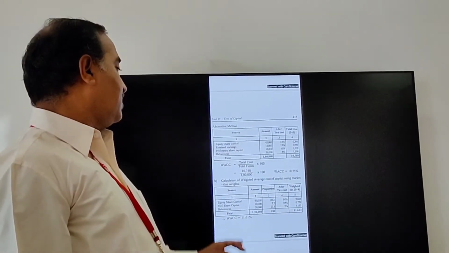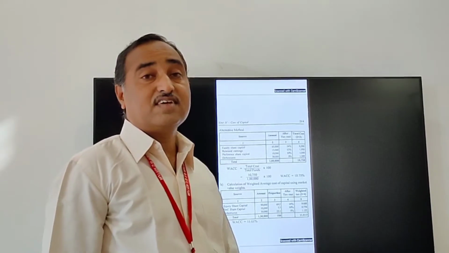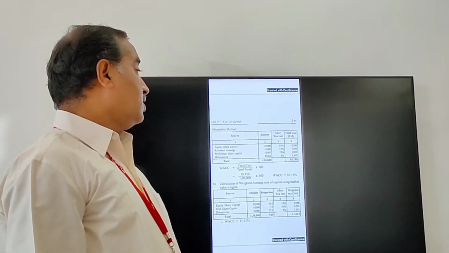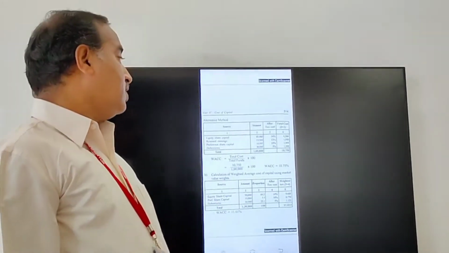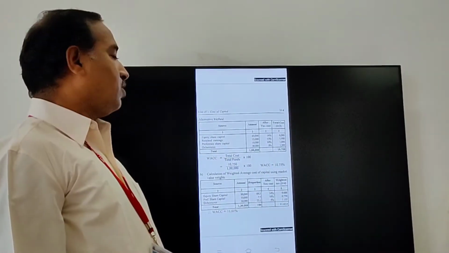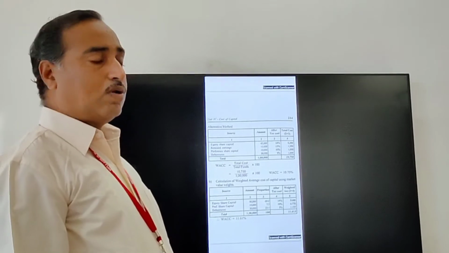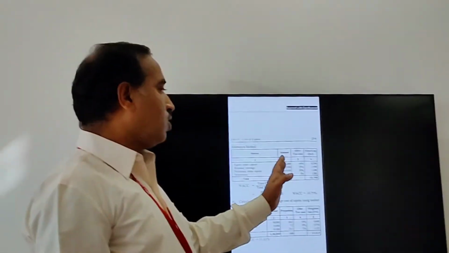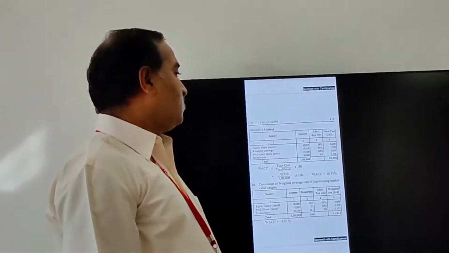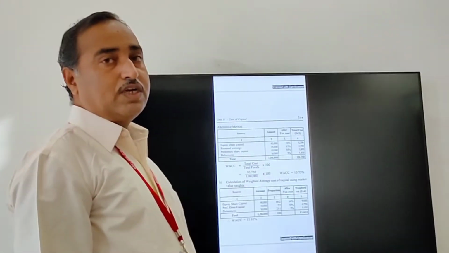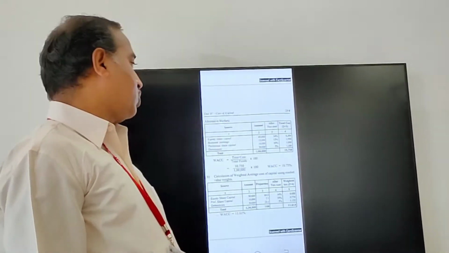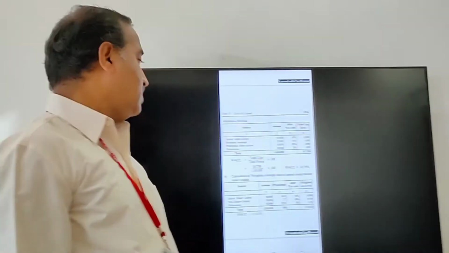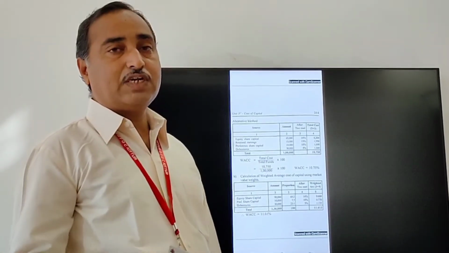And last is debenture, it is 30,000. Here 30,000 into 5%, it works out 1,500. Then altogether, what you have to do, simply total the amount column, then total the last column, total cost. First we will do the amount column, it works out 1 lakh, and the last column, that is the total cost column, 10,750.